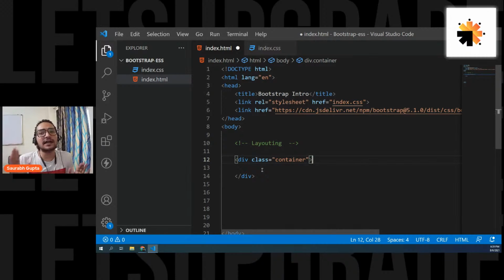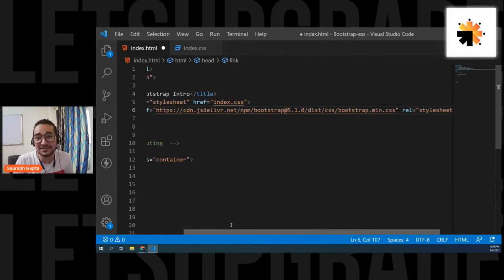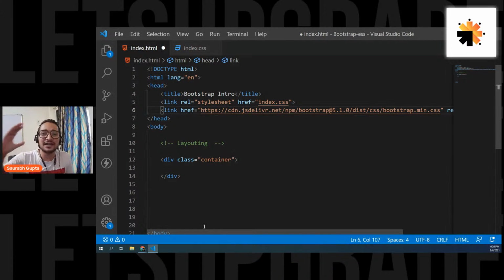You have to simply use a container class, container. Now, if you have learned CSS, you know that normally in class you write the classes that you have created. Here we have not created this container class. That means it is coming from this Bootstrap styling page. In this Bootstrap CSS page, a class called container is written, and they have written some CSS there, and we are simply using it.